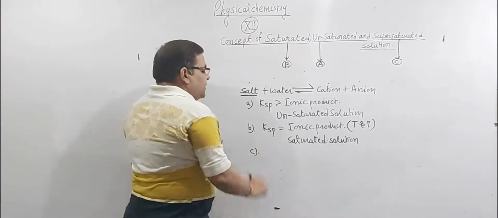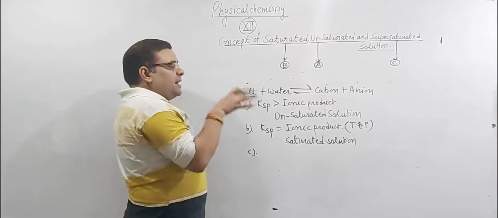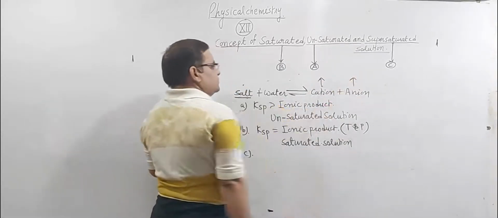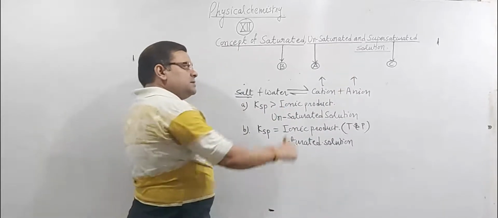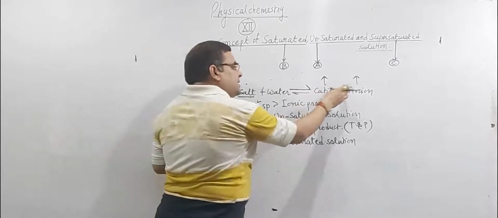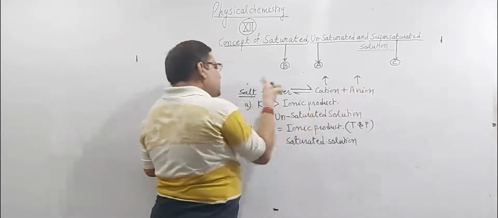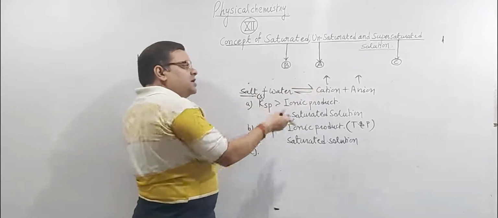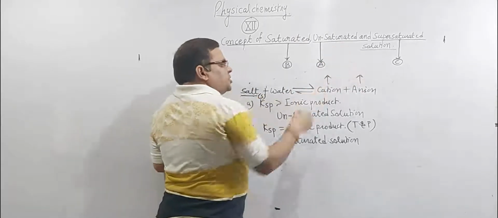But if we consider the third condition, suppose in any solution the concentration of cations and anions becomes very high. If the concentration of cation and anion become very high, then cations and anions combine with each other to give the original salt again, so that the equilibrium is shifted in backward direction due to the increase in concentration of product.